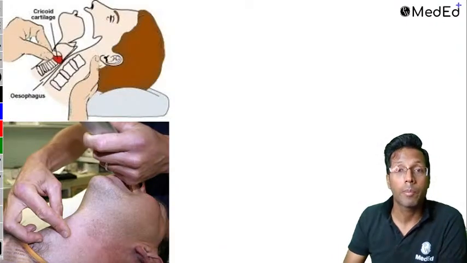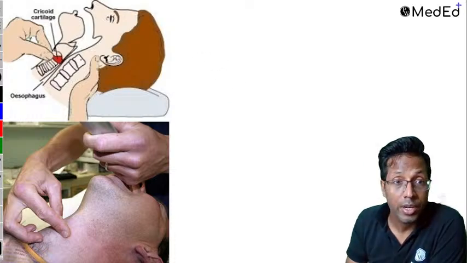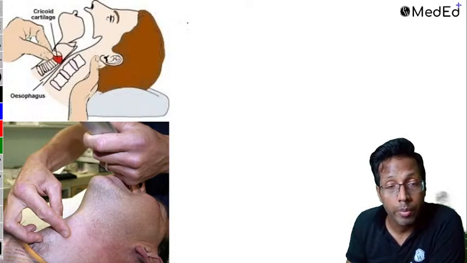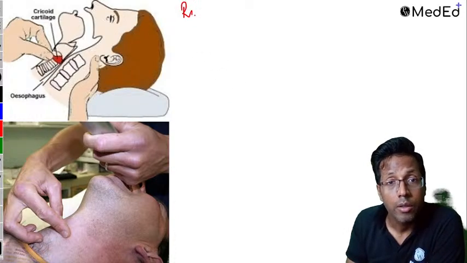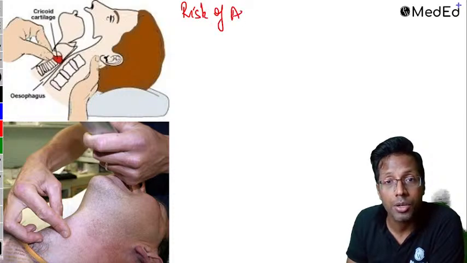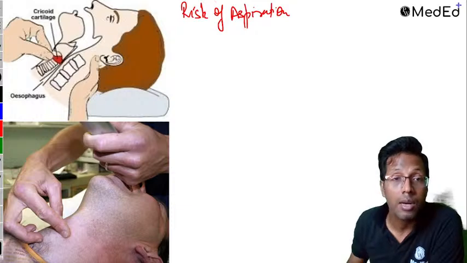Then, full stomach patient. In a full stomach patient, you do something different, which is called the cricoid pressure. What are full stomach patients? These are patients at risk of aspiration. Remember, in risk of aspiration patients, you cannot do a bag mask ventilation.